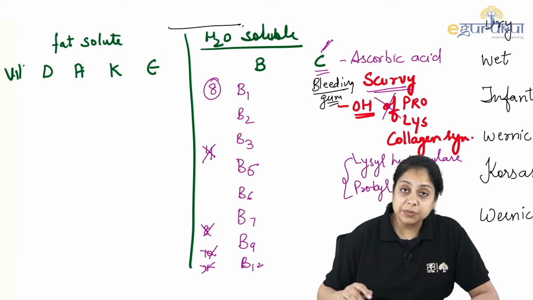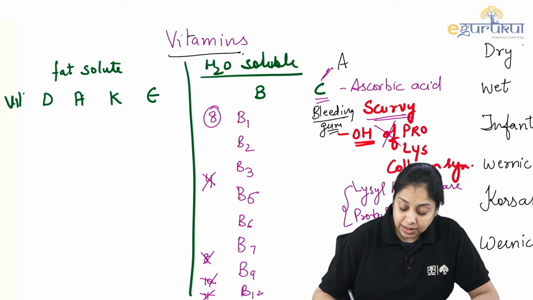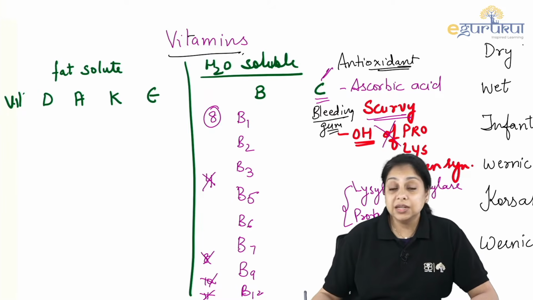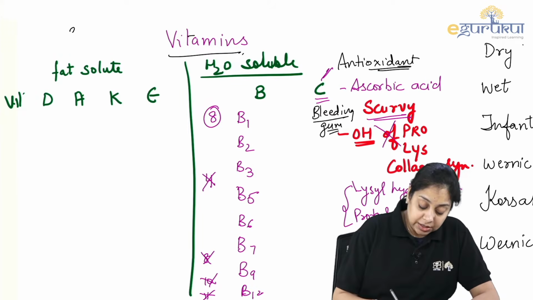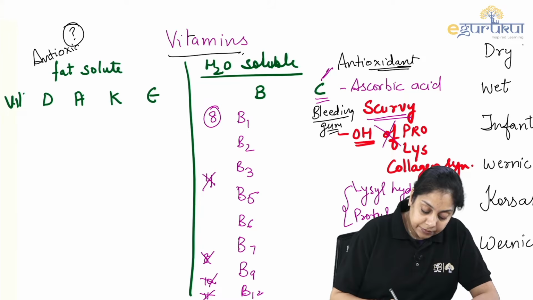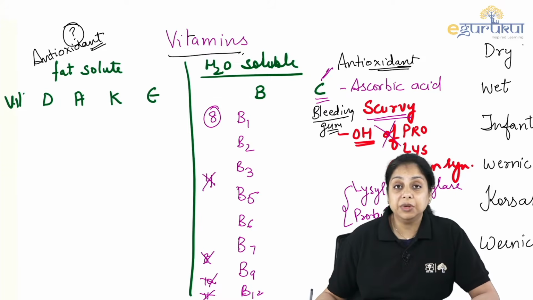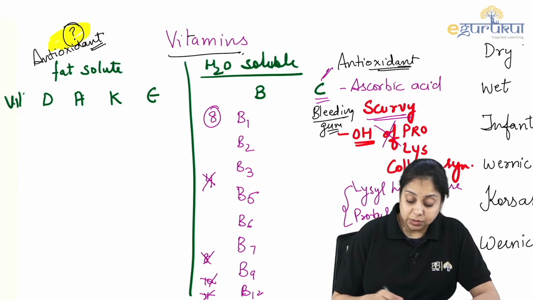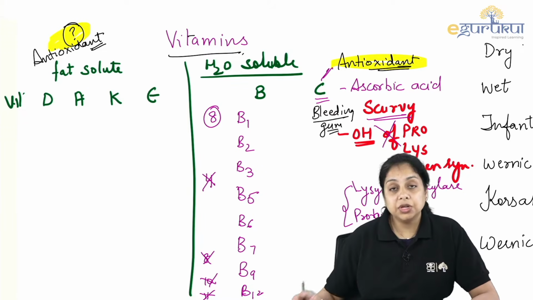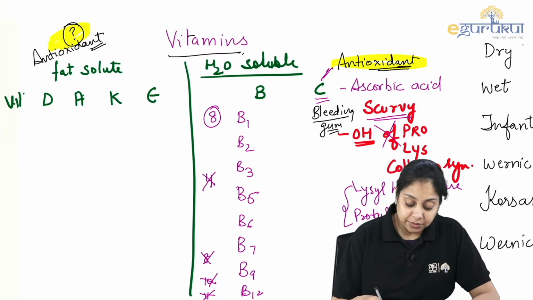Another important aspect about vitamin C is that it is an antioxidant. And what kind of antioxidant? This is a water soluble antioxidant. There is a fat soluble vitamin also, which is an antioxidant. What is that vitamin? Vitamin D, vitamin A, vitamin K, or vitamin E? Which one? You should be knowing that. This is one of the previously asked questions. In the meantime, think about it. When we come back to the question, you can answer me that.